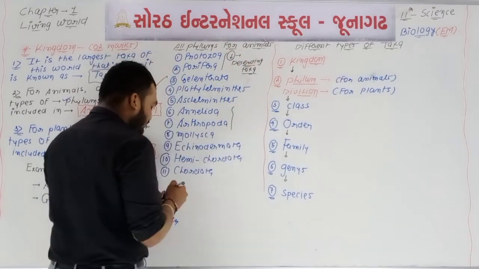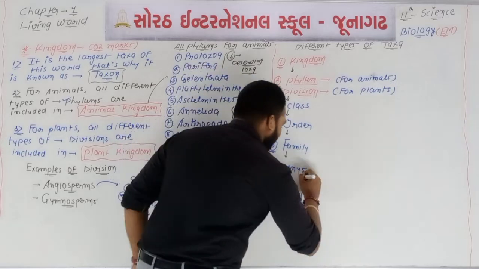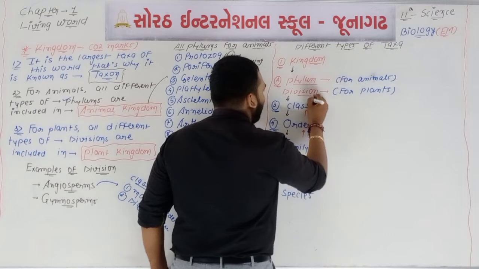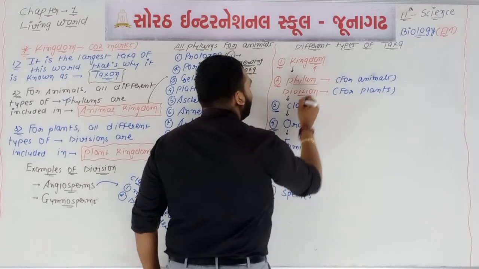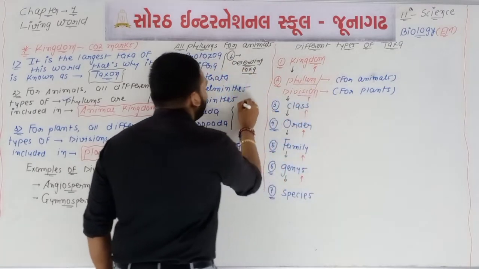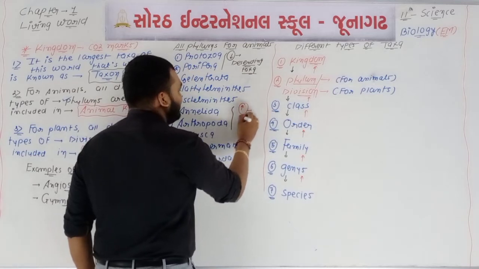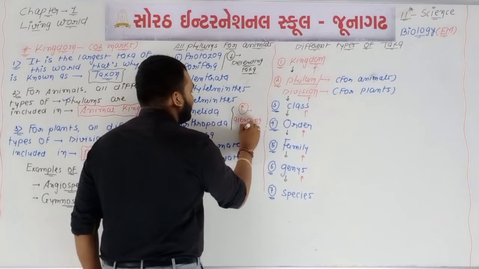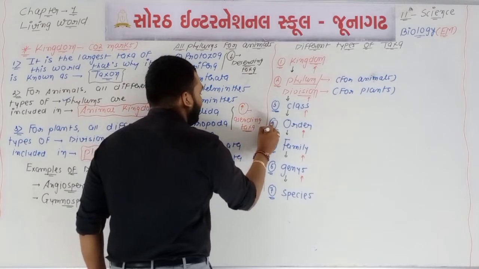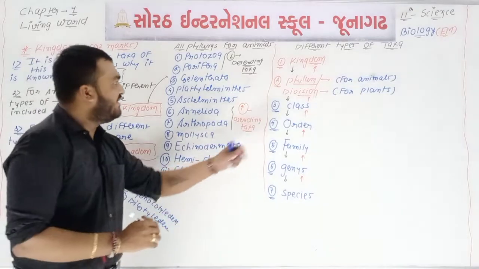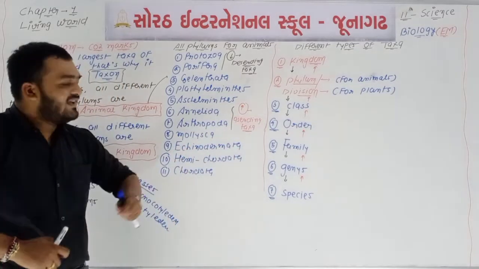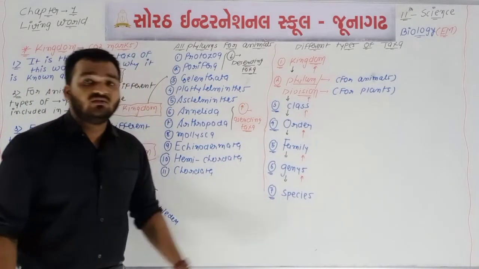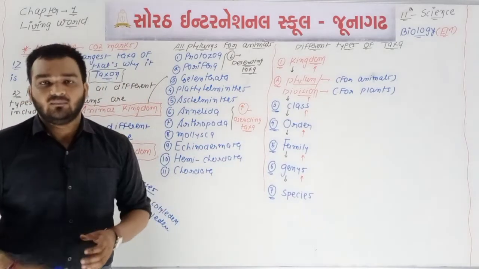But if I use this arrow like this, species, genus, family, order, class, division or phylum, then kingdom, then this upwards arrow means ascending taxa. It is known as the ascending type of taxa. So you will remember this descending type of taxa as well as the ascending type of taxa. You will remember these 7 names in this sequence, so sequence is important.